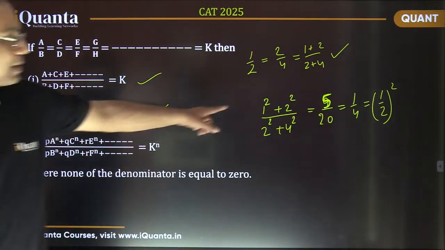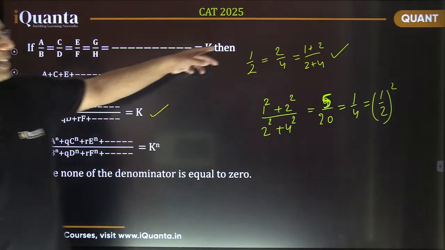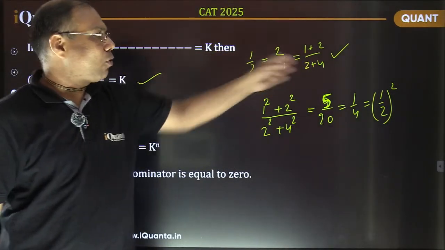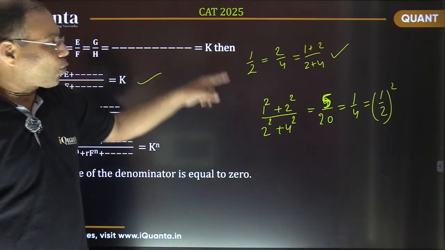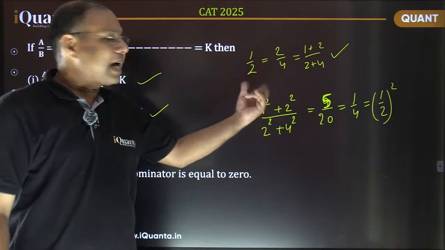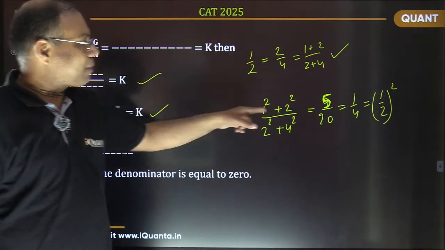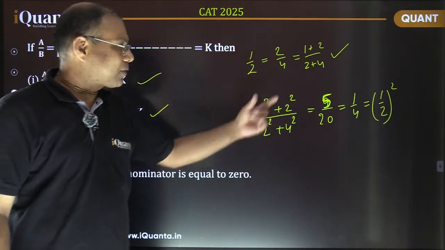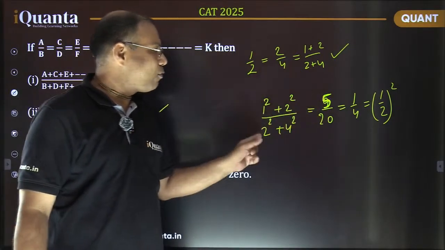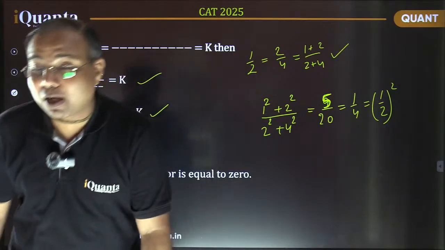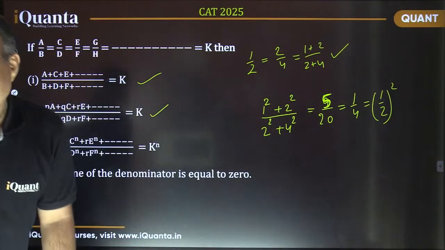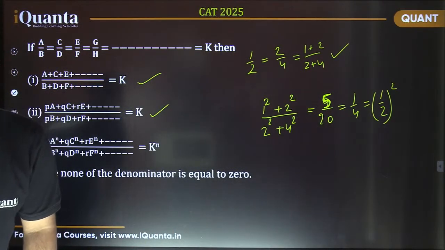Now here is the third part with an example. So I'm using the same ratios 1 by 2, 2 by 4 and so on. All these ratios we know are equal to 1 by 2, right? So I've just squared the numerators and then added them. So 1 square plus 2 square upon 2 square plus 4 square, the value comes out to be 5 by 20, which is 1 by 4, which is basically the square of the original ratio, right?